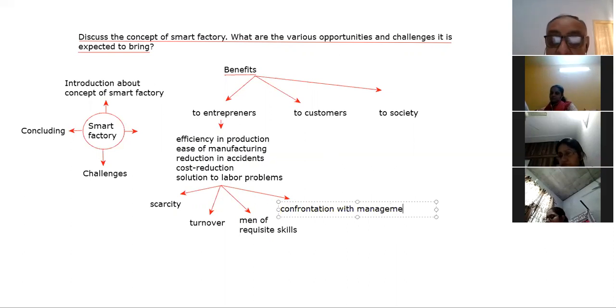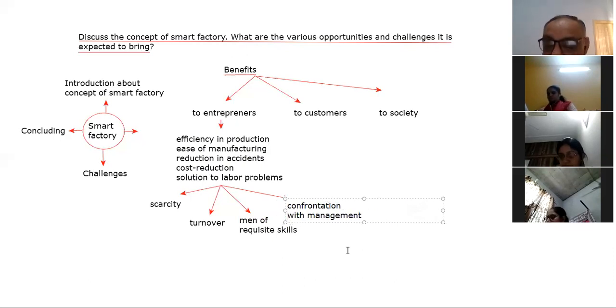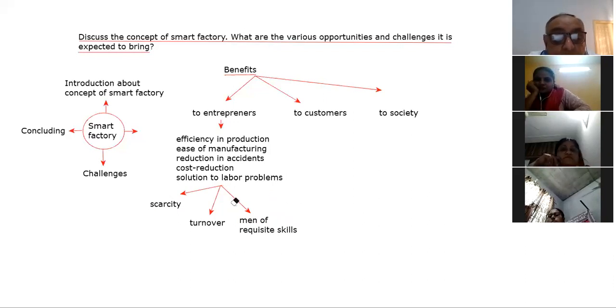So all these problems will be solved. Here there will be a machine, which will not do anything like that, okay? So confrontation with the management will be reduced. And next, they have to do a one-time investment in the machine, and repeated wages are not required to be paid to the workers. So that is solution to labor problems. Is it clear?